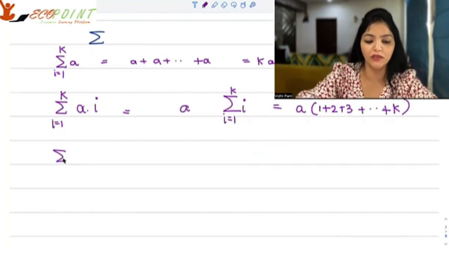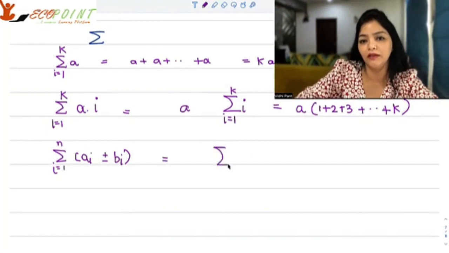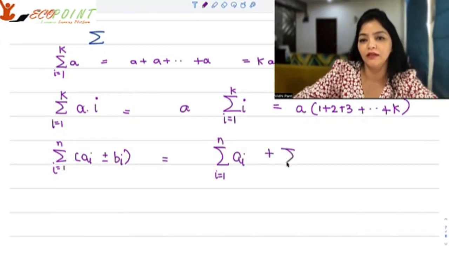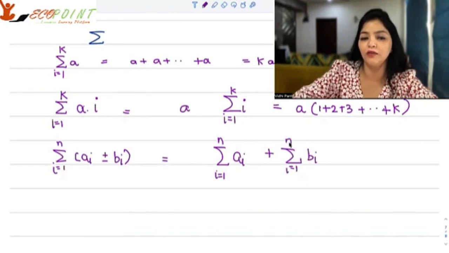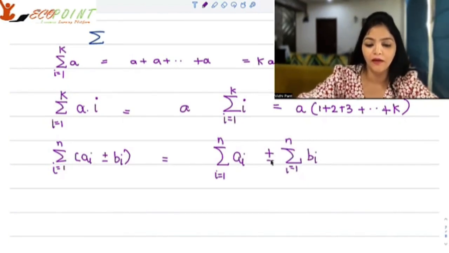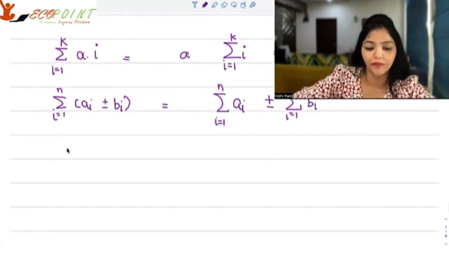Summation of ai plus or minus bi, i goes from 1 to n, you can break, and this could be written as summation ai, i goes from 1 to n, plus or minus summation bi, i goes from 1 to n again. But always remember, this does not hold true for products in sum.